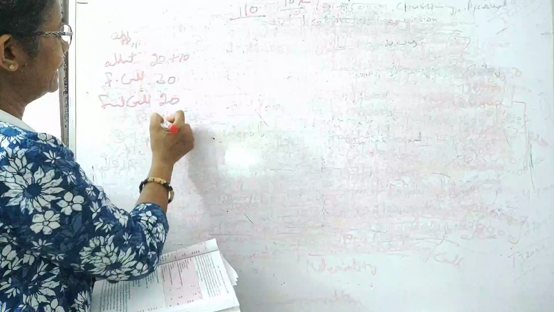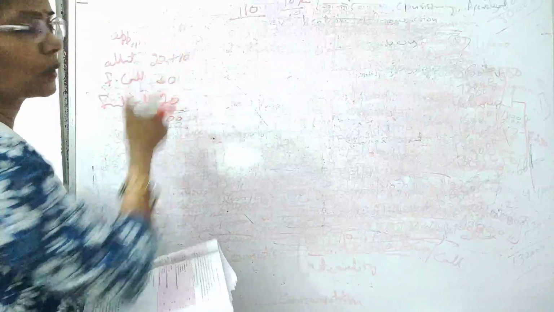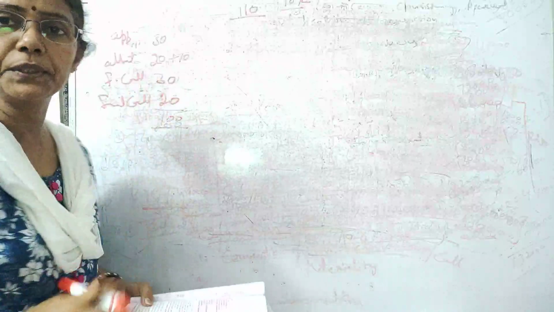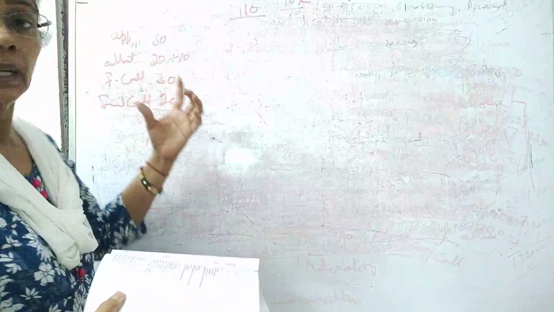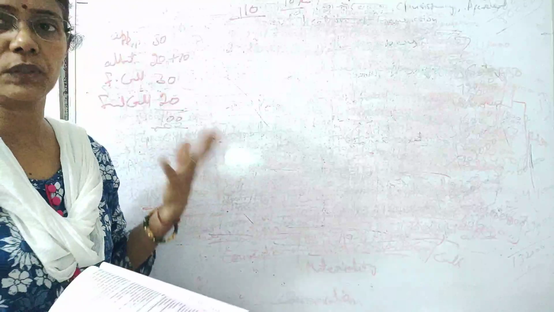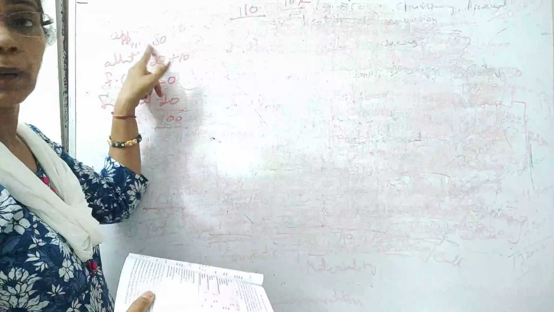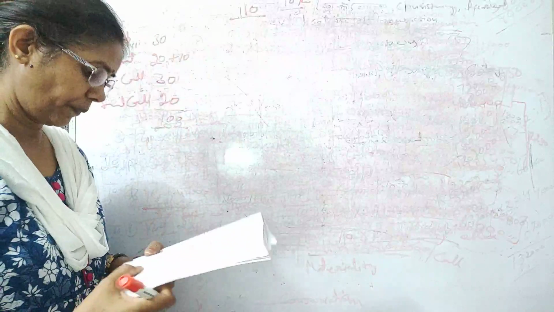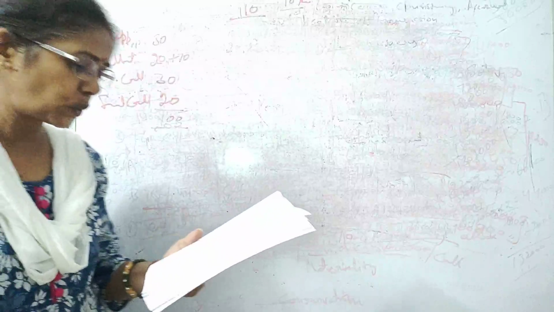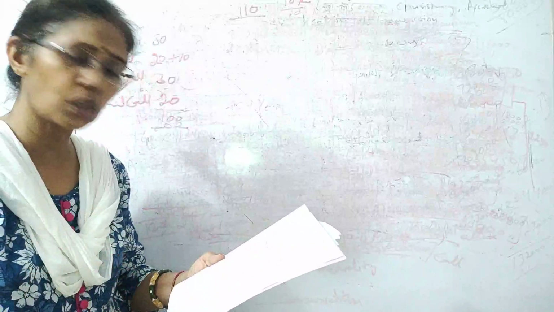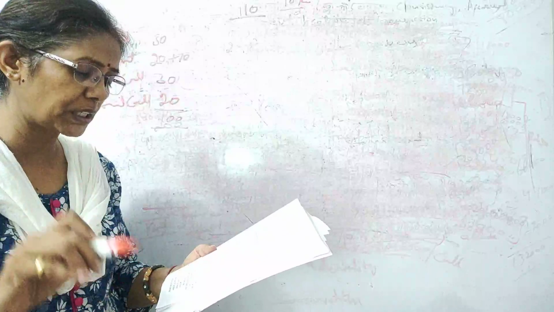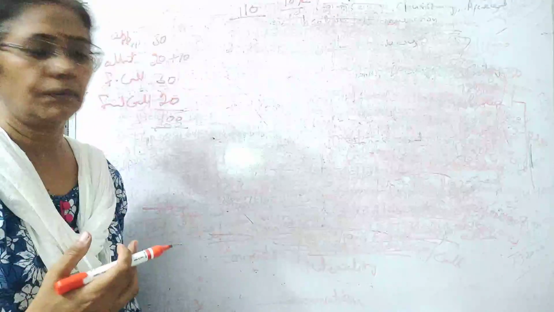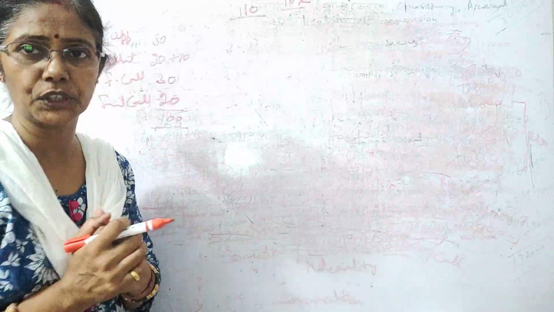So this table is telling how much you have called on application, that is 30 rupees, right? So this way we have completed the table, and that is very important because the amount of forfeiture you can find out with the help of this table only. The amount paid by you is application money only, 30 rupees, so you can forfeit. Now further it is telling students, pass journal entry regarding forfeiture and reissue of shares in each of the following cases. So we have to pass the common entry of the forfeiture first of all.